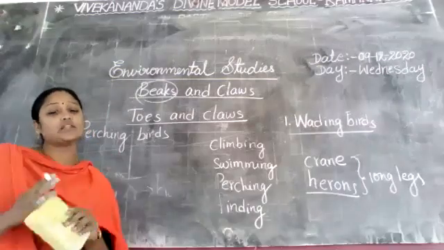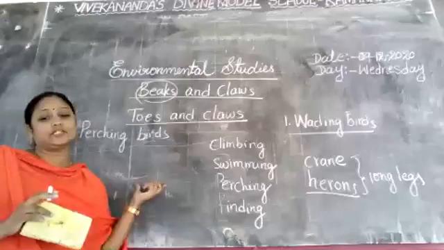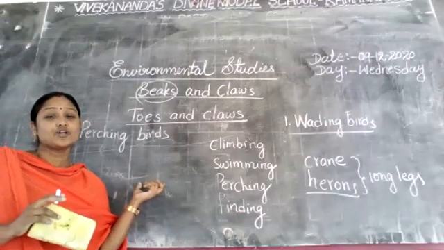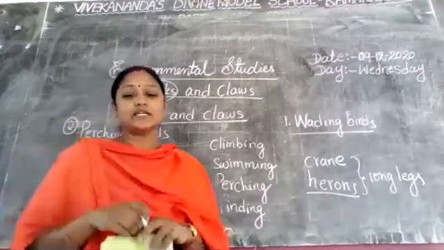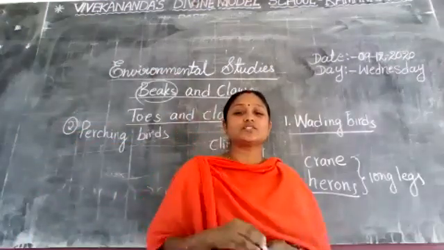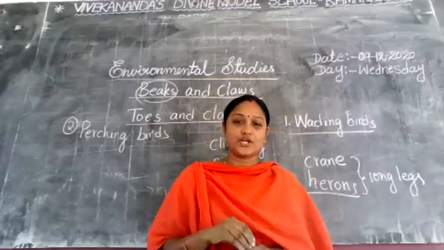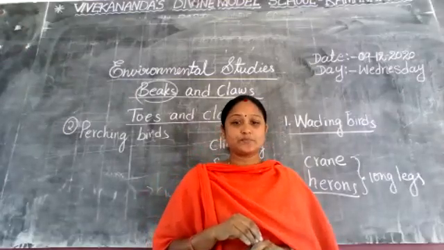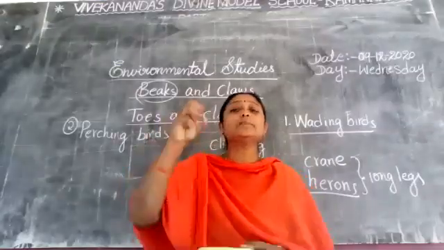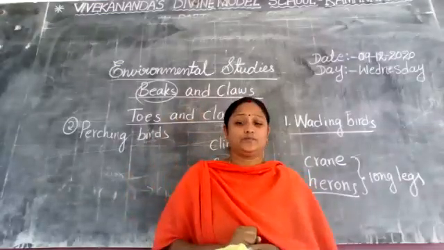These are all perching birds. Did you understand, children? Their feet enable them to grip thin branches also. Yeah, very good, Rajput Manisha. Tits and sparrows. To grip on to thin branches also.